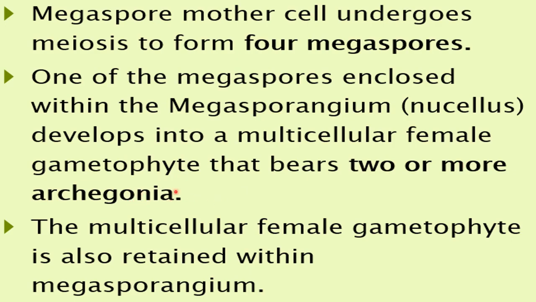This female gametophyte which has been developed from the megaspore bears 2 or more archegonia. Now the multicellular female gametophyte is also retained within the megasporangium. So megasporangium means ovule. So the female gametophyte which has been developed will remain within the ovule, or you can say within the megasporangium.